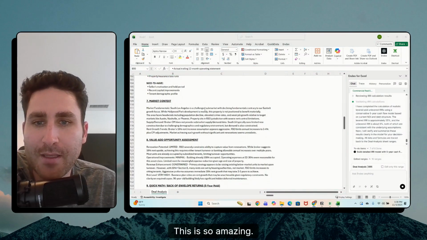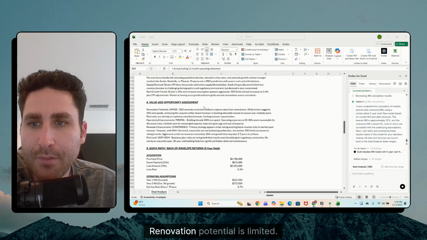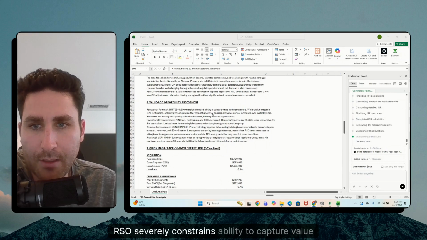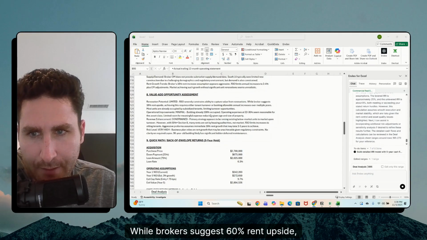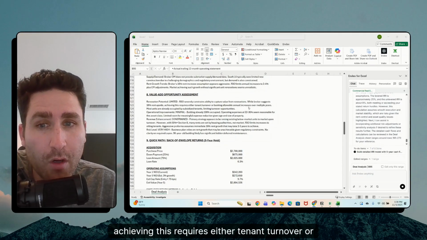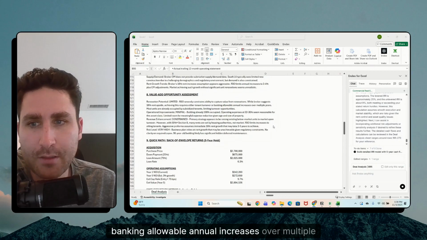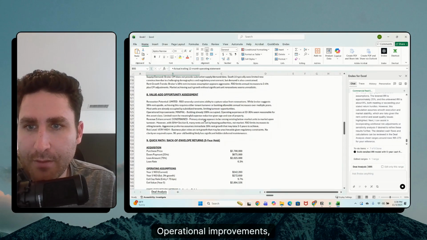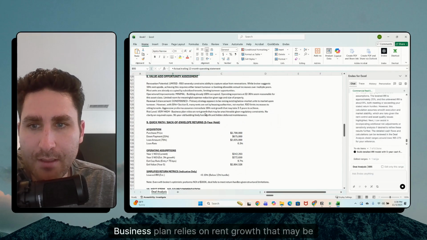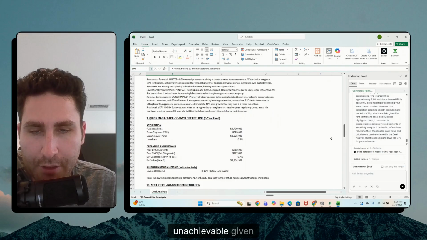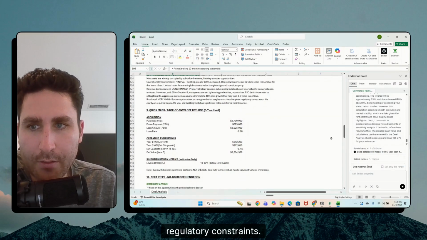This is so amazing. Value add opportunity assessment: renovation potential is limited. RSO severely constrains ability to capture value from renovations. While brokers suggest 60% rent upside, achieving this requires either tenant turnover or banking allowable annual increases over multiple years. Okay, operational improvements, minimal. Building already 100% occupied. Cool. Revenue enhancement constrained. Risk level very high. Business plan relies on rent growth that may be unachievable given regulatory constraints.